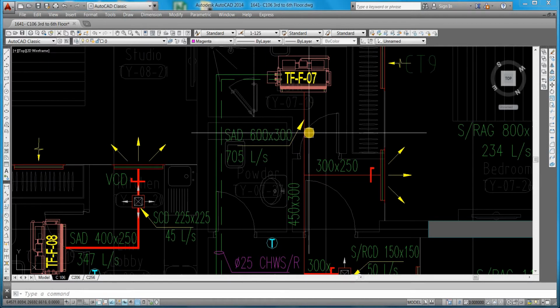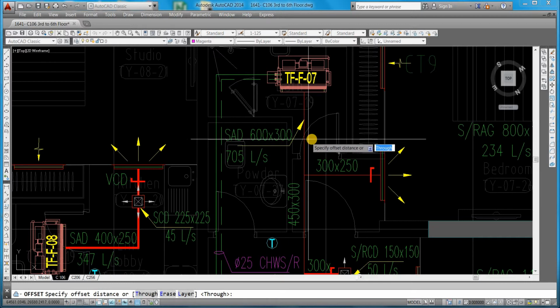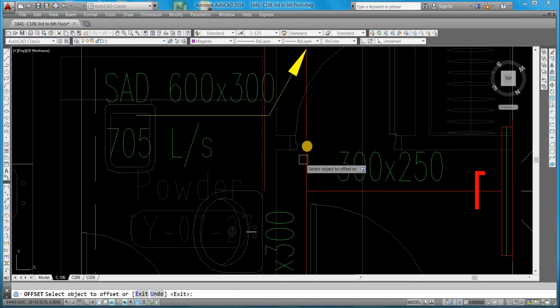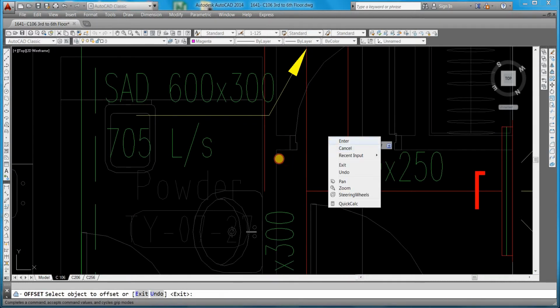You can go to the AutoCAD offset command. Now there is 600, so you will make it 300 by 300. Enter. There is 300, there is 300, enter.